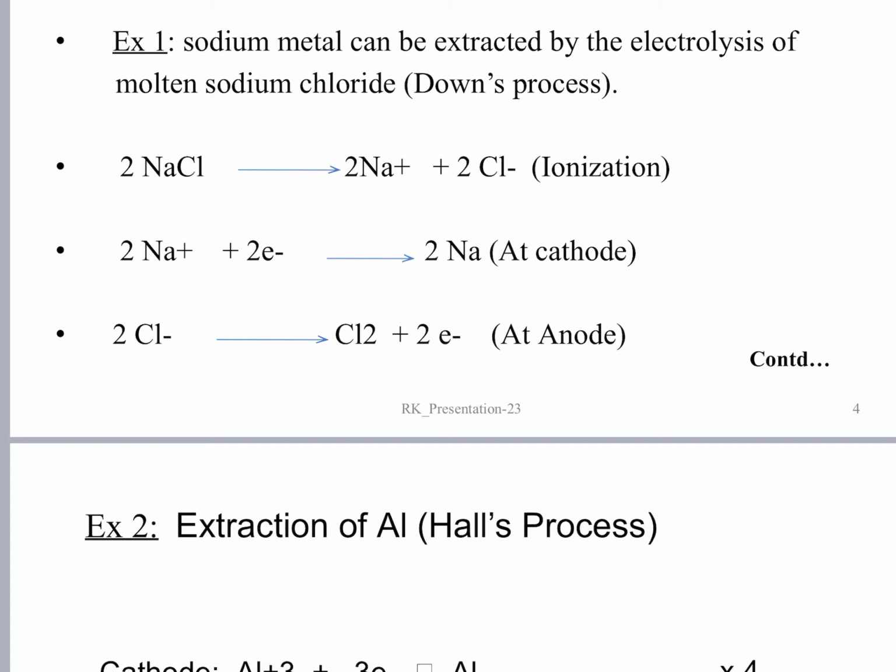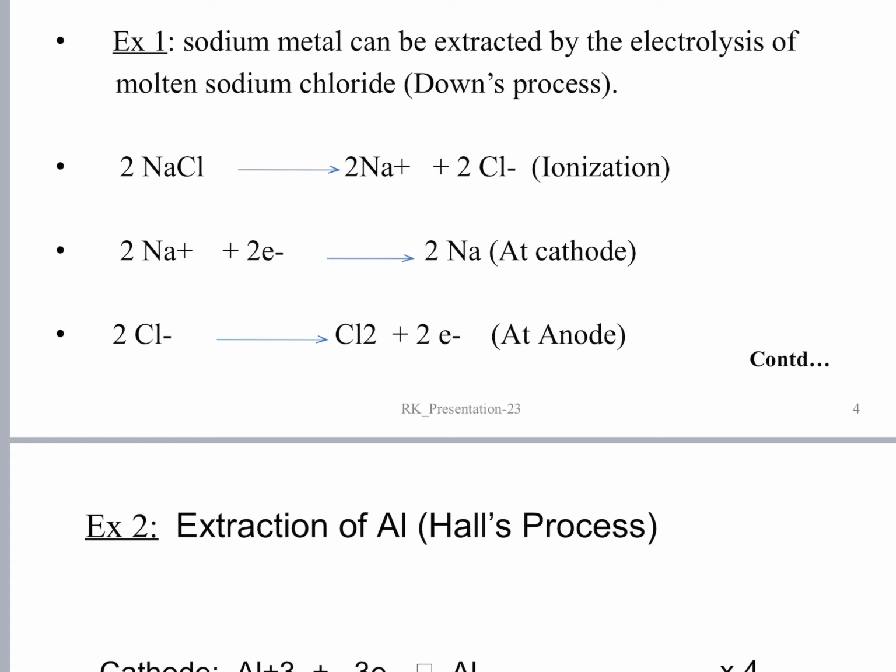What kind of reaction is taking place at the anode? At the anode, chloride ions are losing their electrons. Loss of electrons we defined as oxidation.